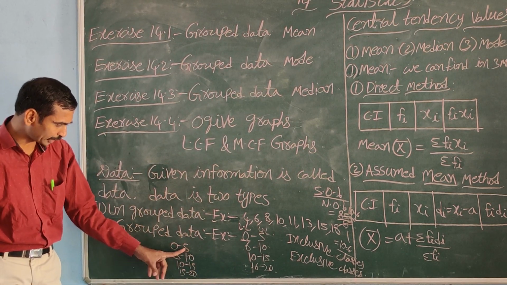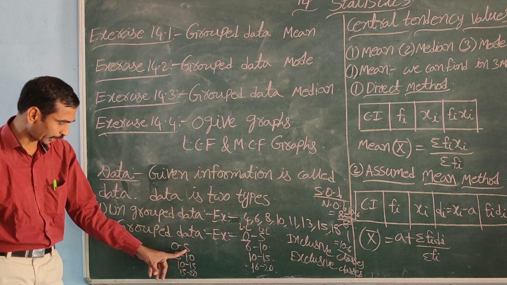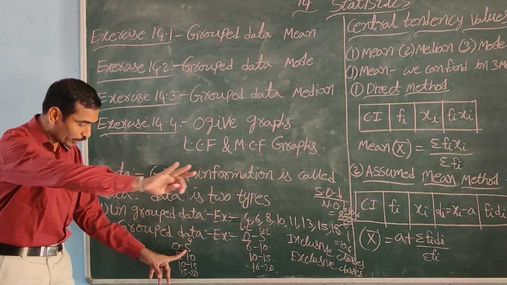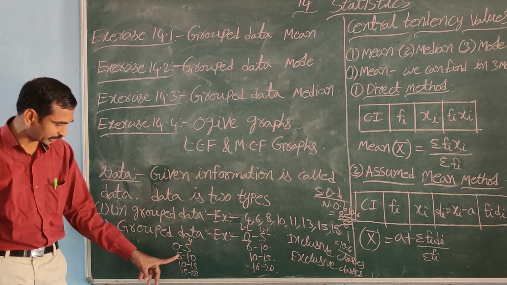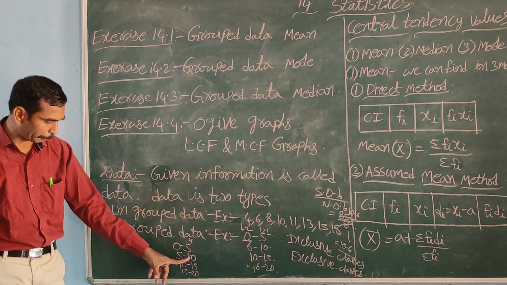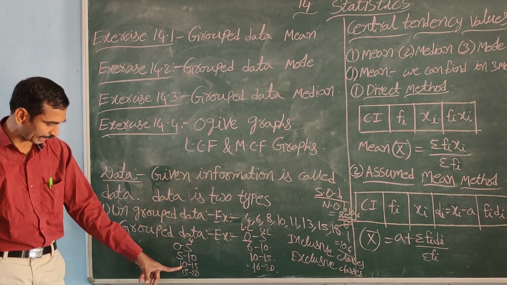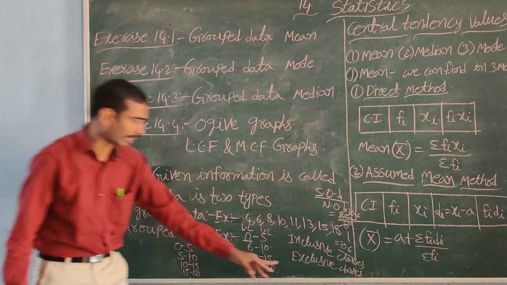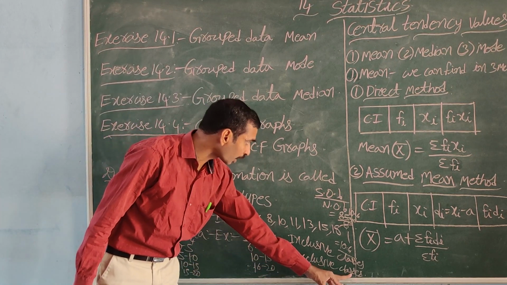Here the last number is repeating, 5. Here 0 to 5 means we take up to 4 only. 5 we are excluding; 5 is taken in the next class. Here 10 means we take up to 9, and again 10 is taken in the next class. The last number we are excluding, so we call them exclusive classes.